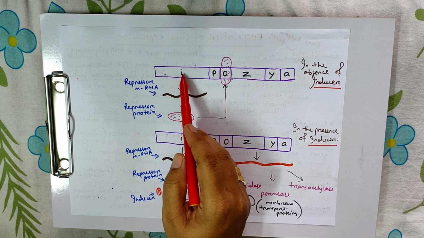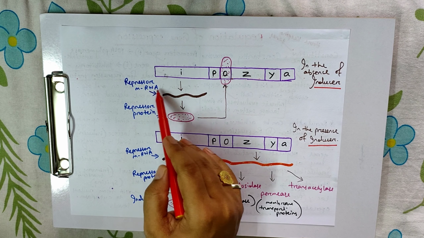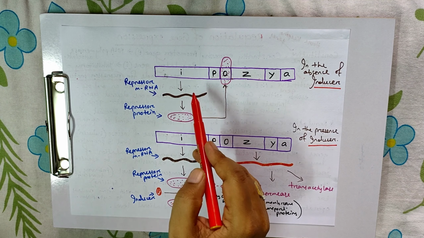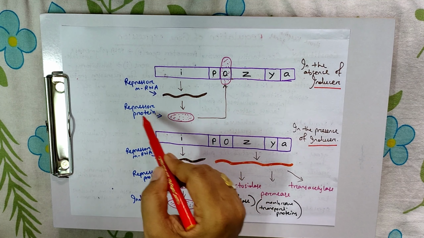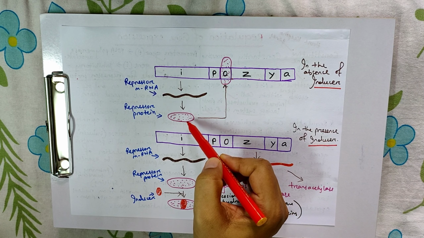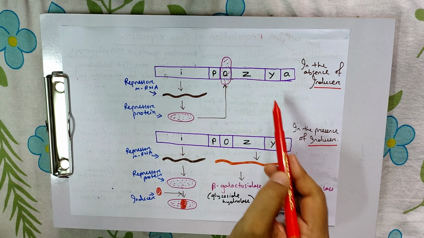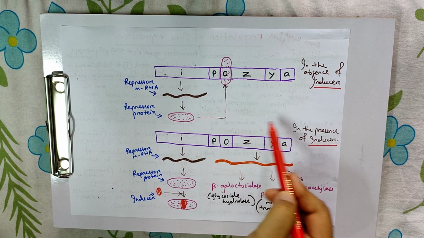First, I produces repressor mRNA. That mRNA is responsible for the formation of repressor proteins, and these repressor proteins bind to the operator. In this way, transcription is prevented. No transcription.